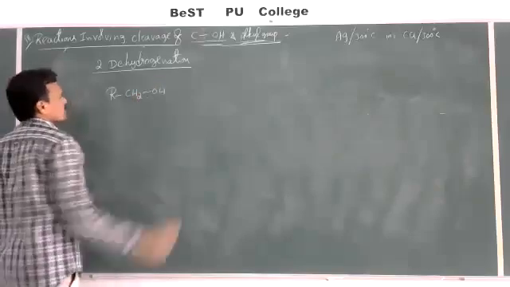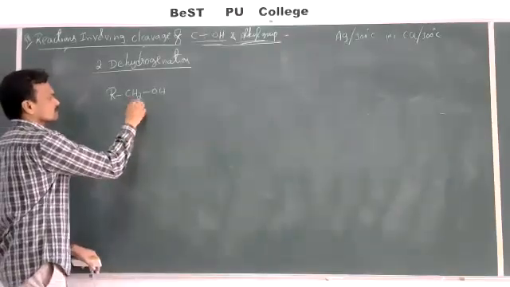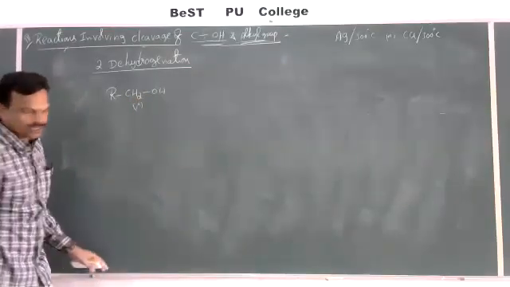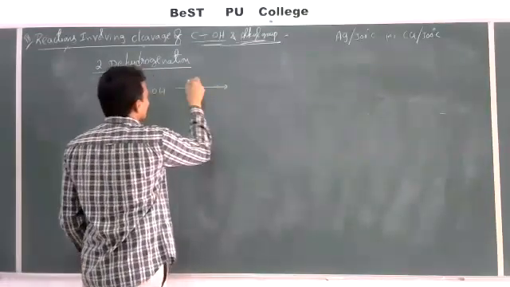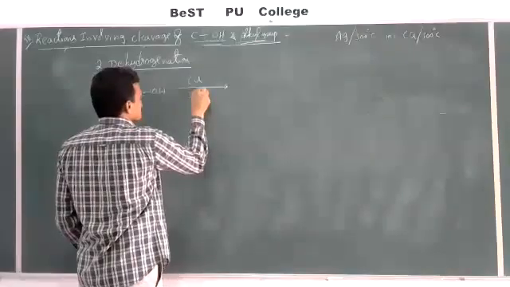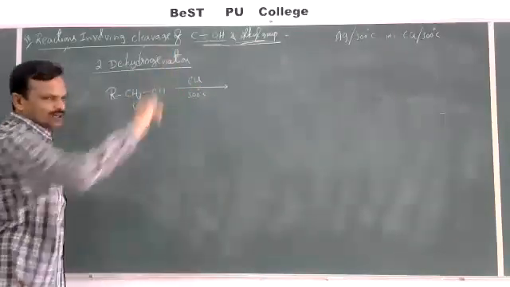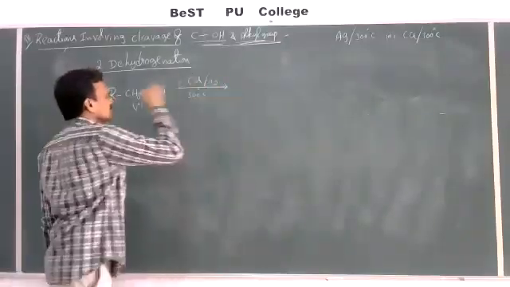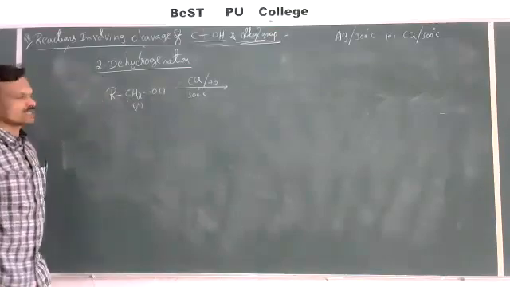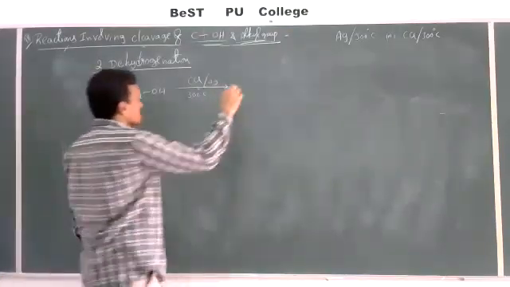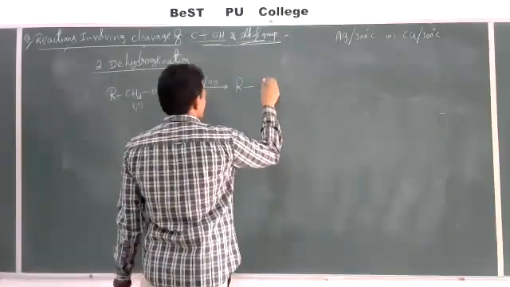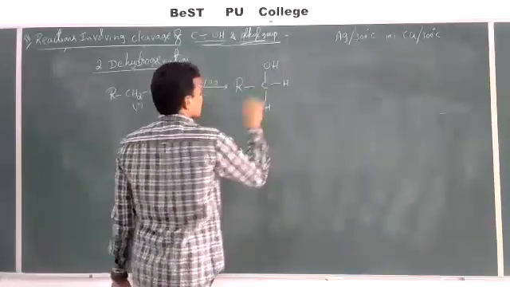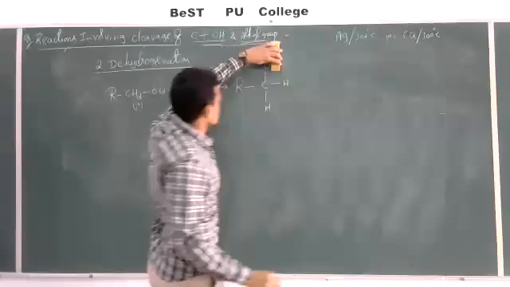RCH2OH, which is a primary alcohol. When the vapors of the primary alcohol are passed over heated copper at 300 degrees Celsius, or you can also take silver at 300 degrees Celsius, either copper or silver at 300 degrees Celsius, then dehydrogenation takes place. See how dehydrogenation takes place. R, C, with OH here, H here, H here.